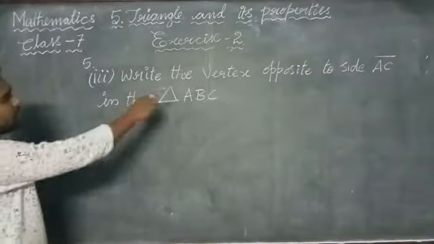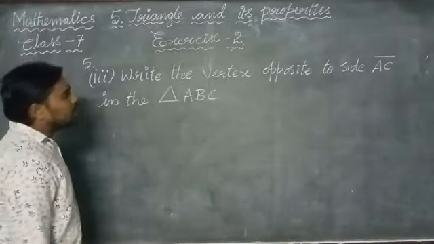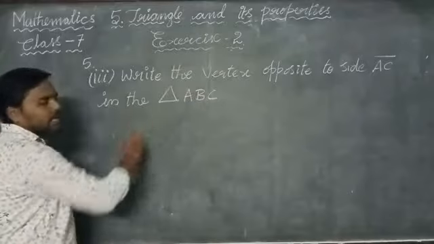Okay, now let us see. Write a vertex which is opposite to line segment AC in the triangle ABC.